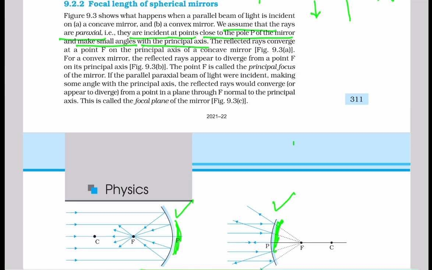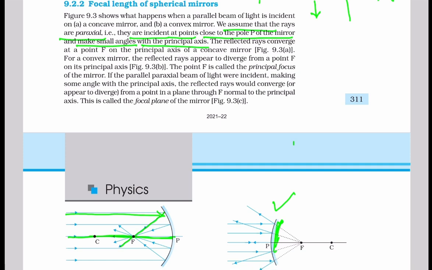If you are taking the parallel rays to the principal axis, after reflection by the concave mirror they will pass through the F on the principal axis of a concave mirror, and this F is called the focal point.